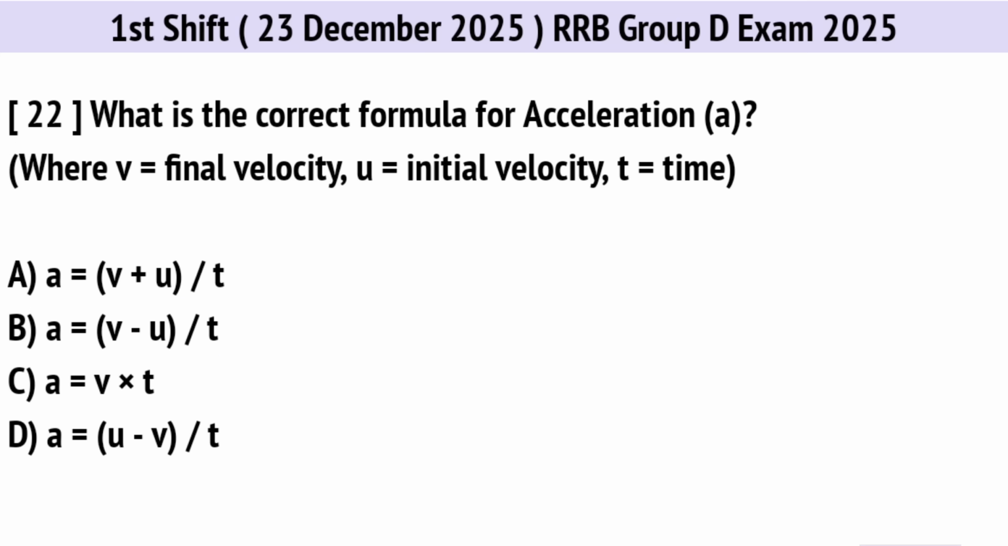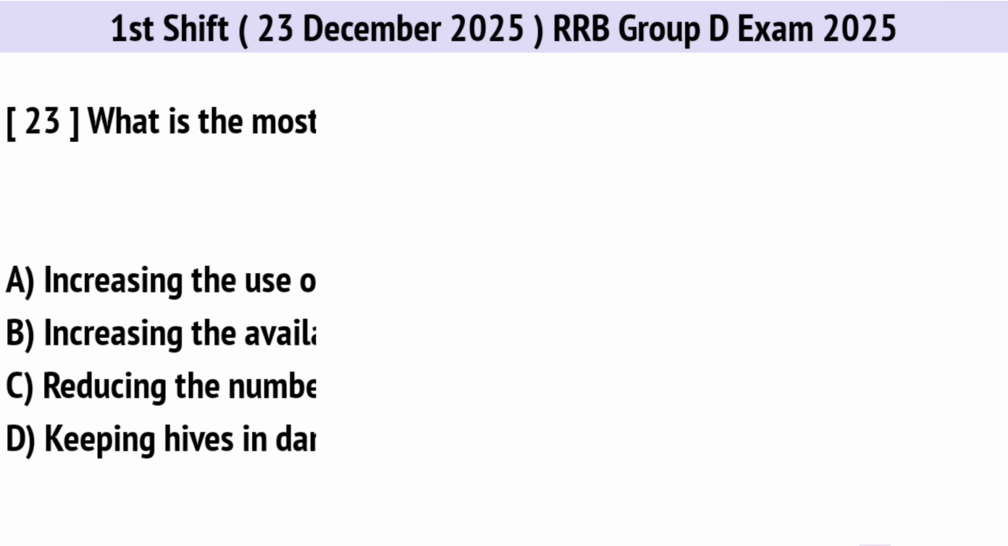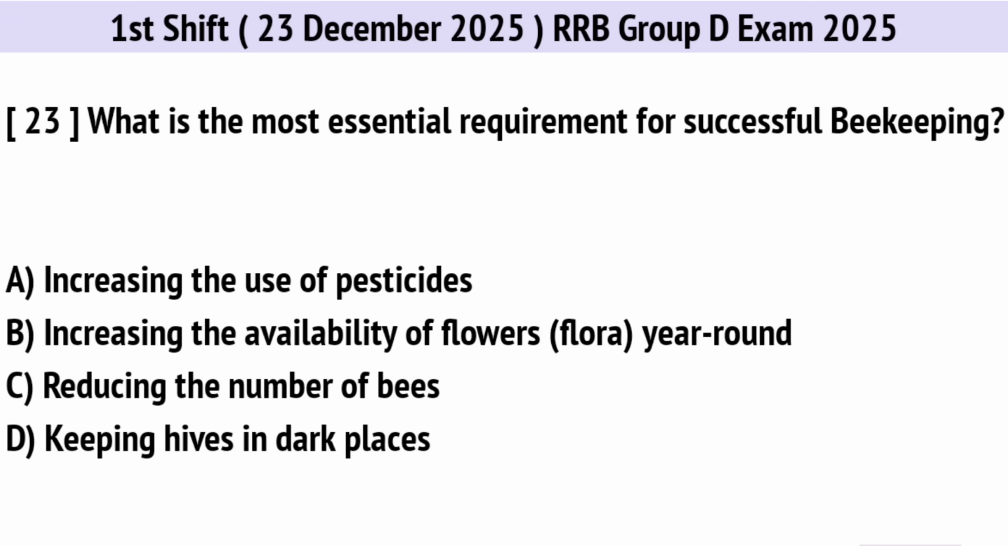What is the correct formula for acceleration? Correct option is B. a equals v minus u upon t. What is the most essential requirement for successful beekeeping? Correct option is B. Increasing the availability of flowers year-round.